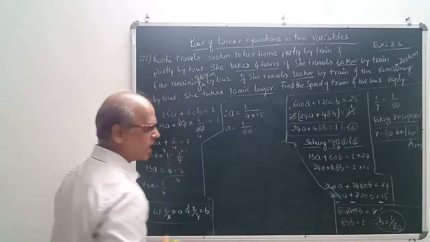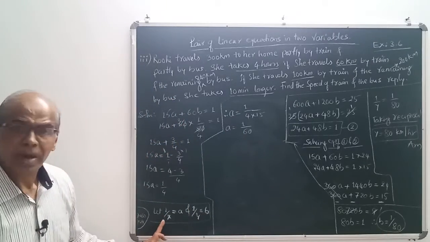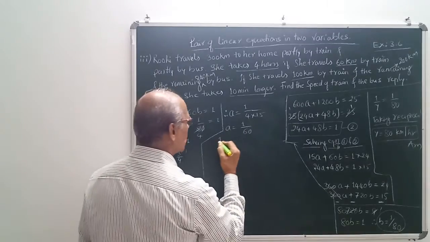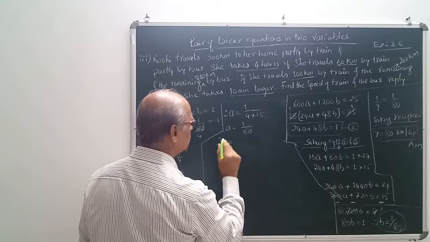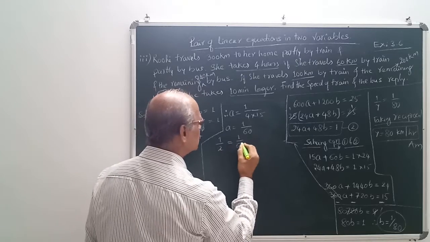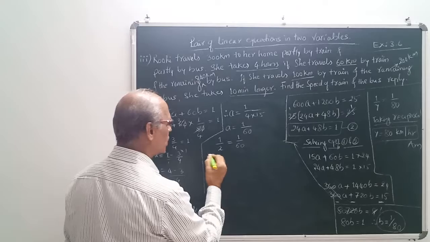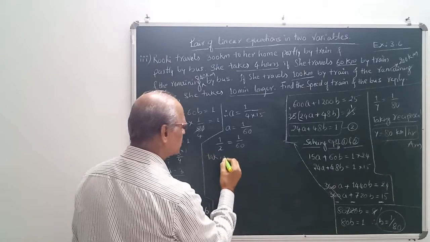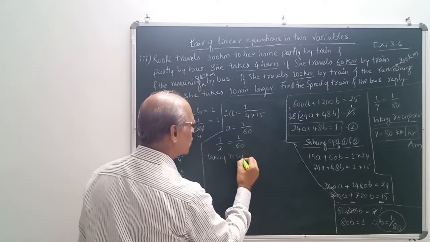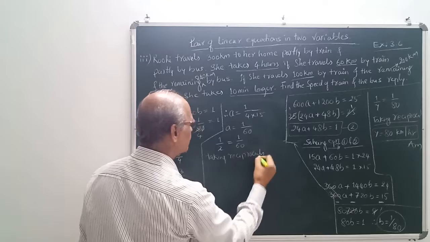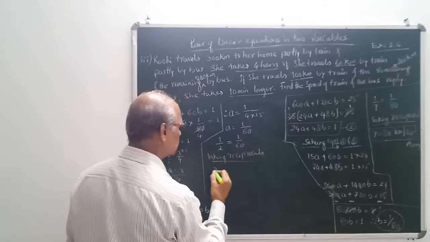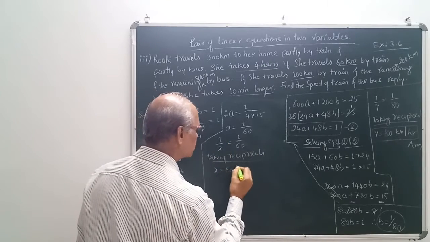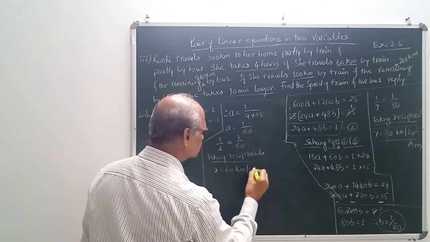Now what is your a? A means 1 by x. That means 1 by x is equal to 1 by 60. Now taking reciprocals. X is equal to 60 kilometer per hour.